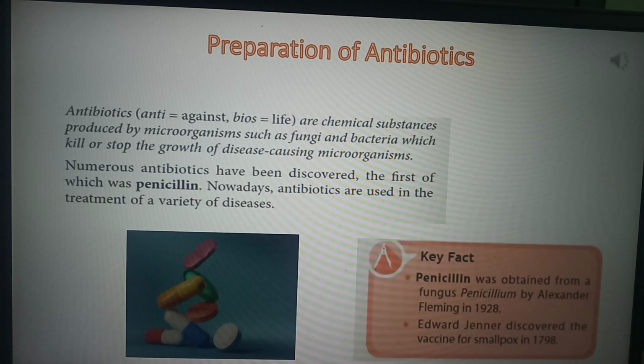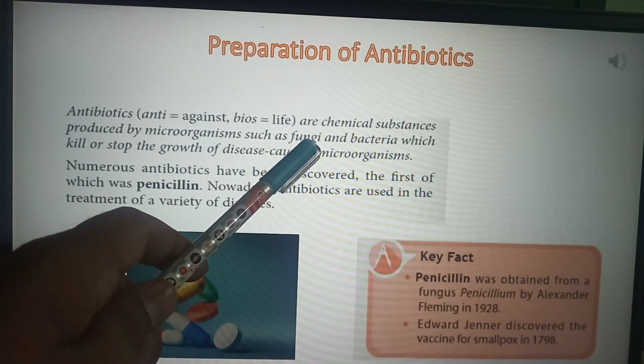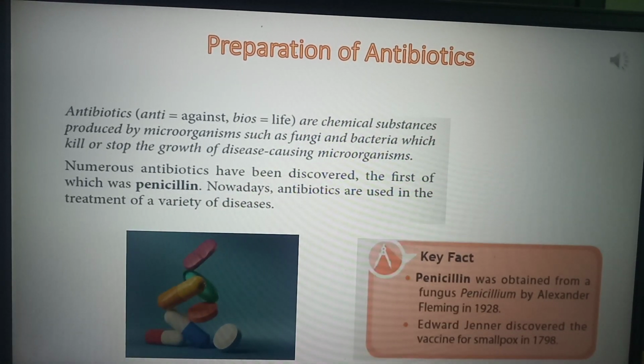Antibiotics are chemical substances produced by microorganisms. The microorganisms used in the preparation of antibiotics are fungi and bacteria. So the antibiotics are prepared by fungi and bacteria.